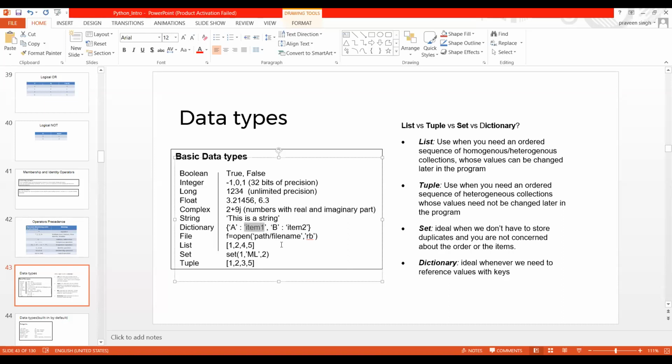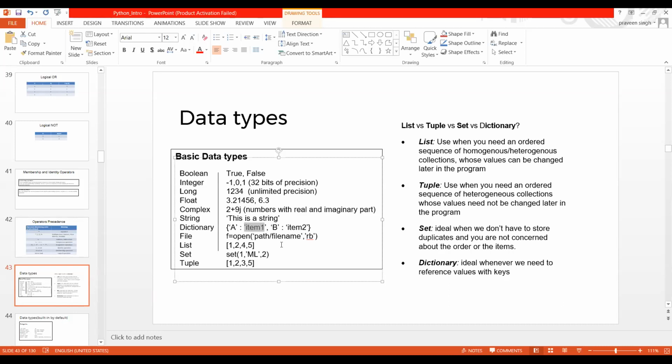Another one is list, which we are going to cover in this entire topic. I'm not saying we are not going to cover the others listed there, but list is a very important data type, and we will get most of the things in list only. List, set, tuple, and dictionary are the most crucial data types present in Python.